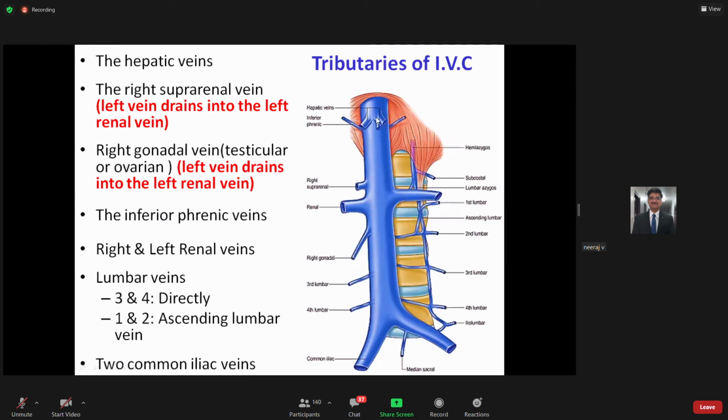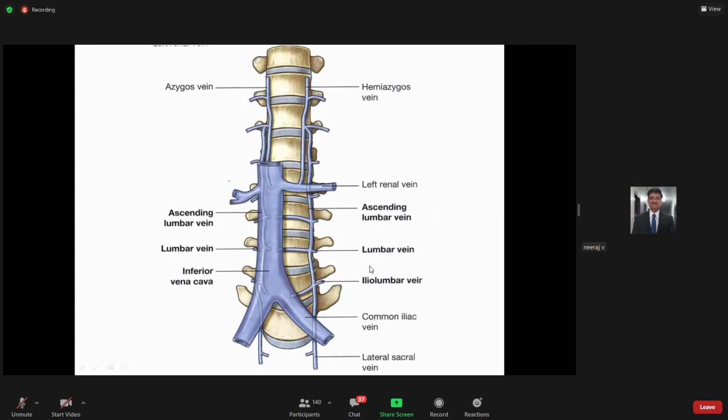Other than that, of course, you have the azygos system of veins, azygos and the hemiazygos vein. They are also present in relation to the posterior abdominal wall, जिसको मैं कवर नहीं कर रहा हूँ. अलग से शायद आपका कोई लेक्चर या डेमोन्स्ट्रेशन होगा तो उसमें कवर की जाएगी. अगर नहीं होता है तो इम्पोर्टेंट है, आप पढ़ लेंगे, right. So that is also present.